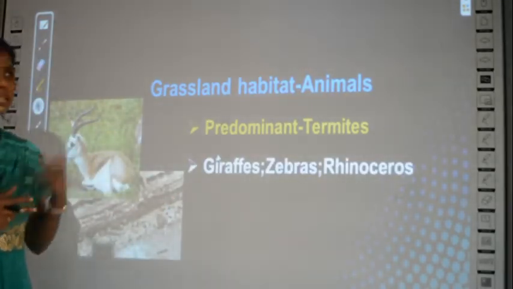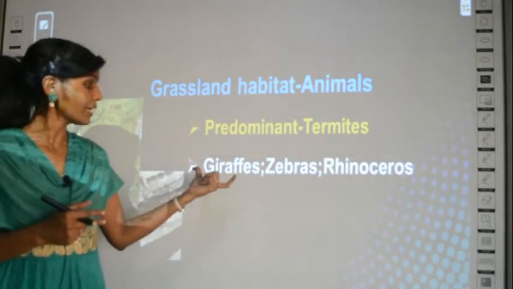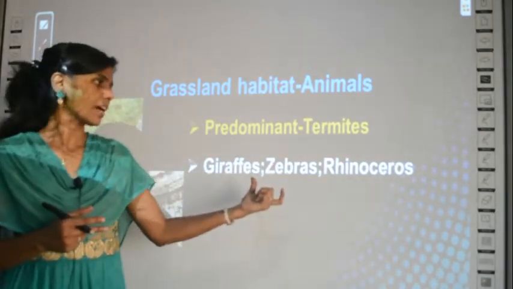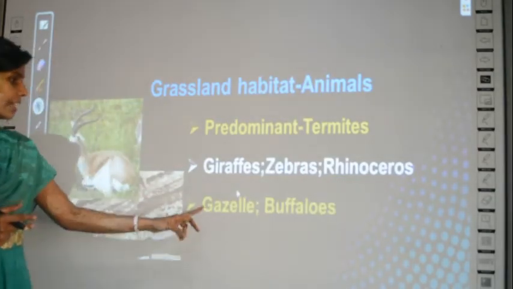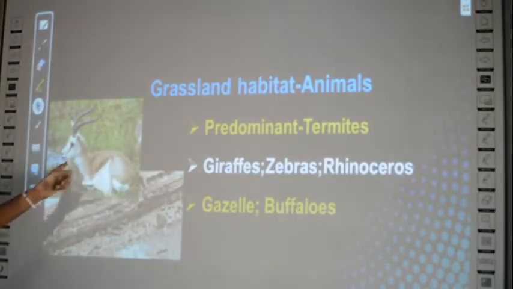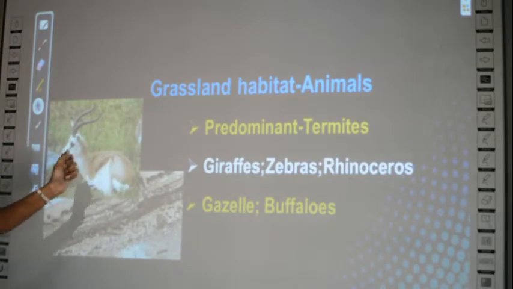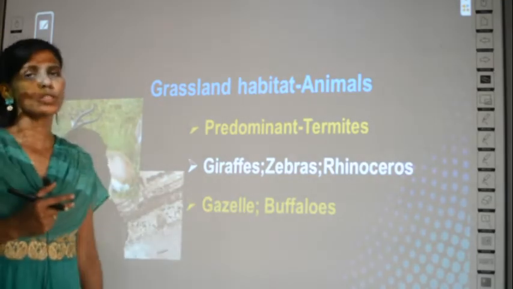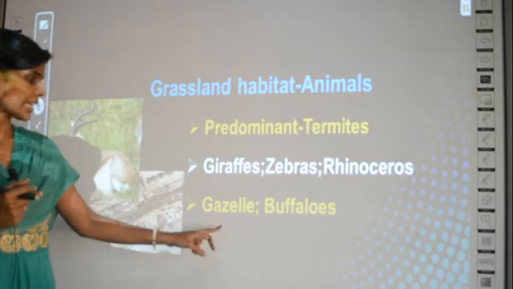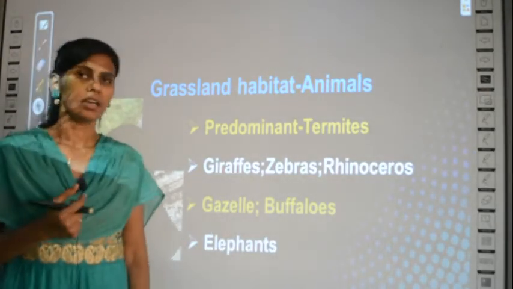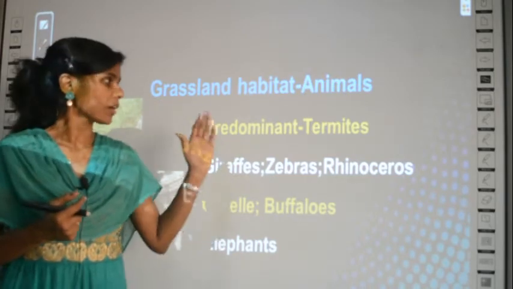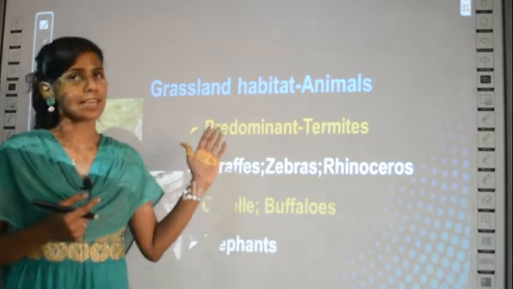And apart from these termites, you can also find giraffes, zebras, rhinoceros, these all you know, no? So I have not given the picture. And gazelle, this is gazelle, like a type of deer it is. So gazelle and buffaloes also you can see in grassland habitats, and also elephants are common. So what do you know about the animals in a grassland habitat?